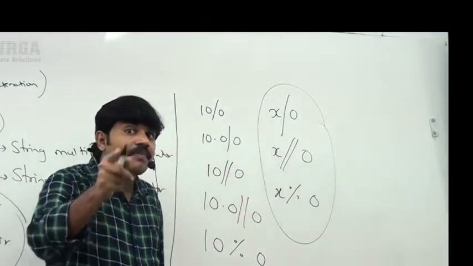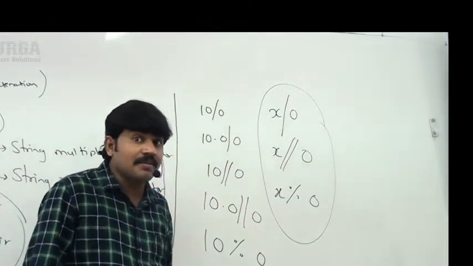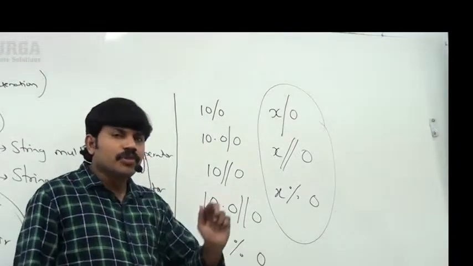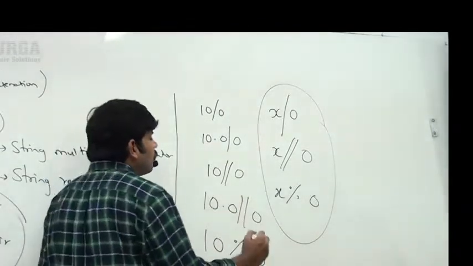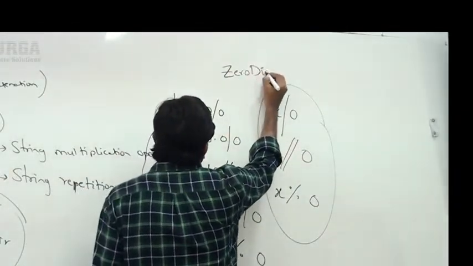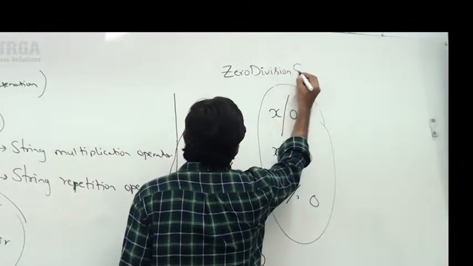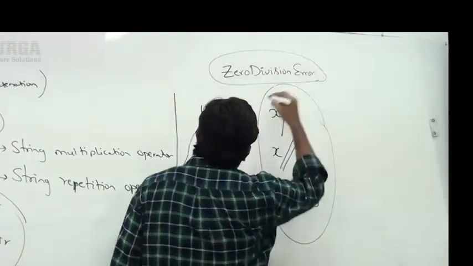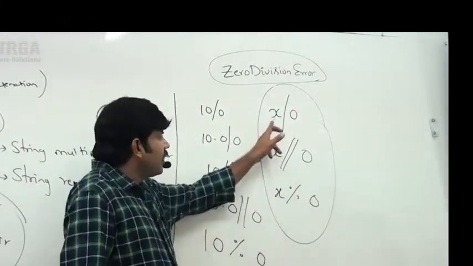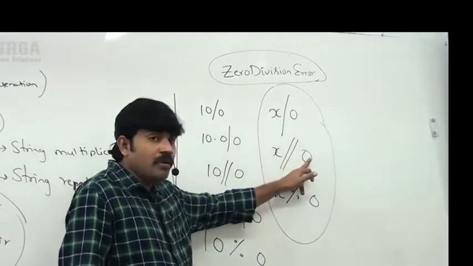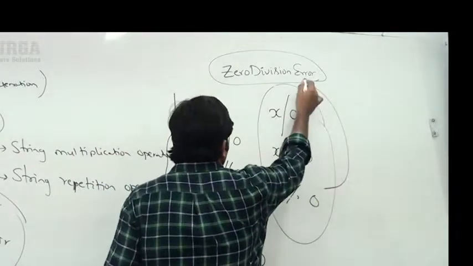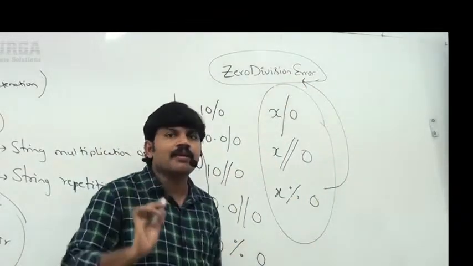The people who are coming from a Java background, you are thinking of arithmetic exception. But in Python, we are going to get a different exception. What is that? ZeroDivisionError. Can you please spell it out? ZeroDivisionError. For any x value by 0, or floor division 0, or modulo 0, the result is always ZeroDivisionError.